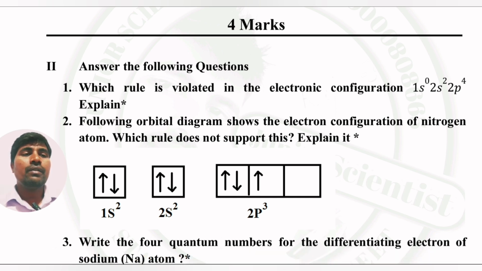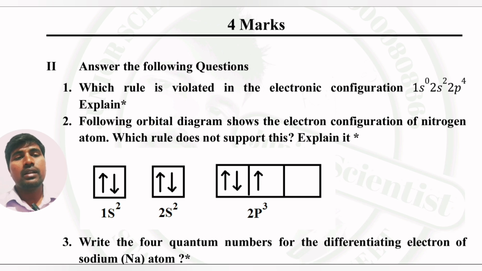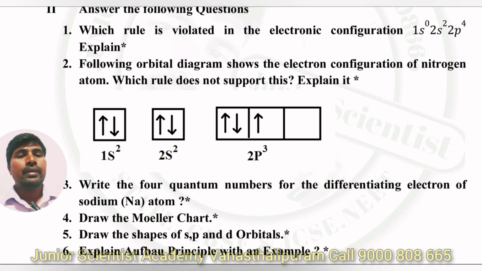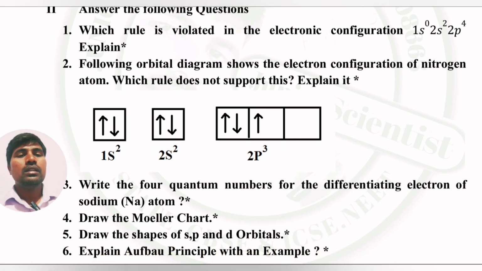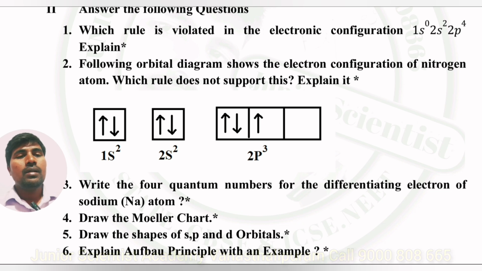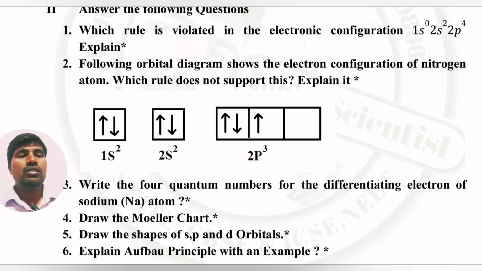Here, Aufbau principle. What is the reason? After filling the 1s subshell, the differentiating electron should enter the next shell. But here, without filling 1s, it went to the next. So like this. Next, the second one also, a diagram. See here, which rule is violated? Second question, seeing the diagram, here it is Hund's rule. As per Hund's rule, every subshell will first be occupied singly by one electron, and after that pairing occurs. So singly occupied is the keyword for Hund's rule.